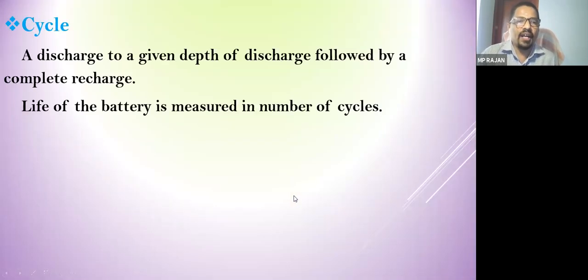And cycle: one complete discharge and charge is called a cycle. You can go up to the allowable permissible discharge level. After that, you can recharge the battery. This complete process is called one cycle. So the battery life is normally counted in cycles. Normally a lead acid battery will have 500 to 1500 cycles. After that, the life of the battery is getting over. So how many times you are doing battery discharge and charge decides the fate of a battery.